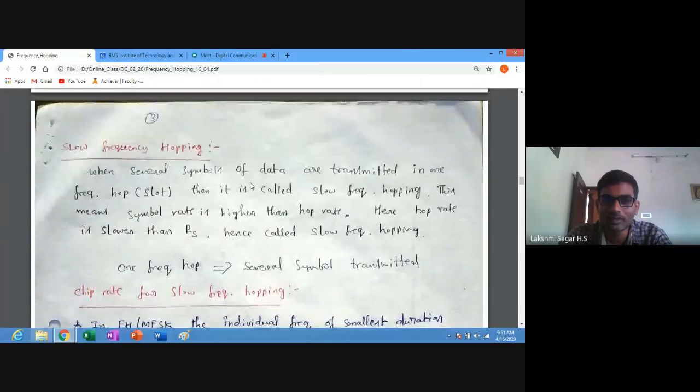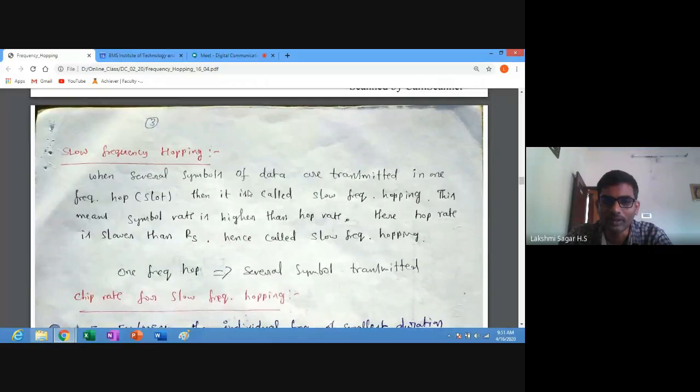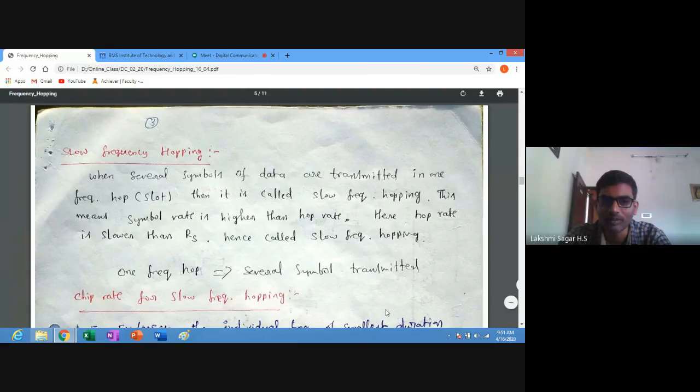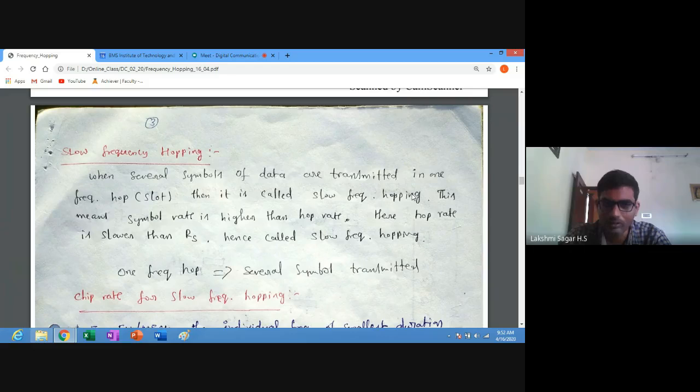Next, we will discuss slow frequency hopping. So, what is slow frequency hopping? We have already discussed. Slow frequency hopping means here we are using only one frequency hop signal to transmit several symbols. That is why we call it slow frequency hopping. So one frequency hop can be used to transmit several symbols. When several symbols of data are transmitted in one frequency hop, or in one slot, it is called slow frequency hopping.